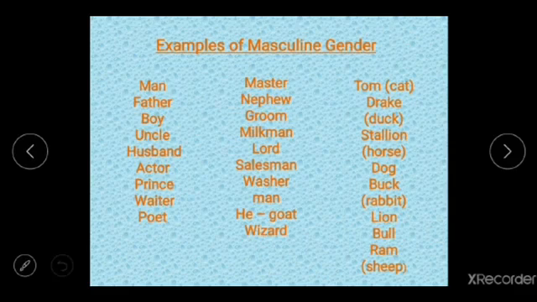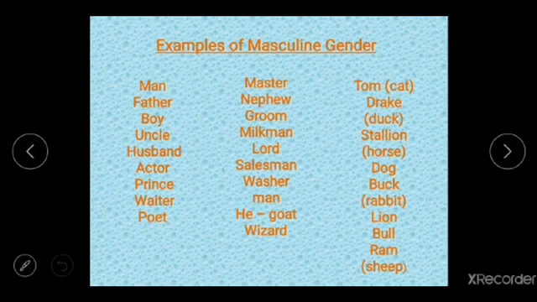Now let's see some examples of masculine gender: man, father, boy, uncle, husband, actor, prince, waiter, poet, master, nephew, groom, milkman, lord, salesman, washerman, he goat, wizard, Tom. Tom is basically the male of cat. Drake is basically the male of duck. Stallion, male of horse. Dogs remain same.